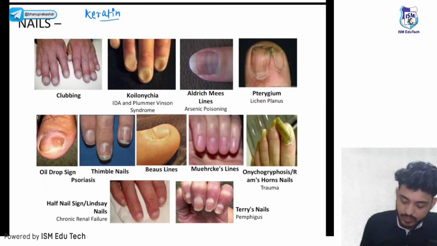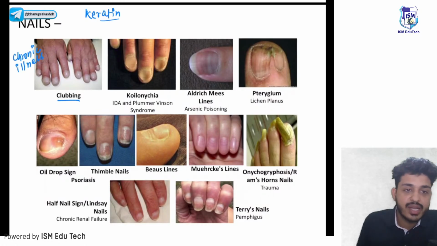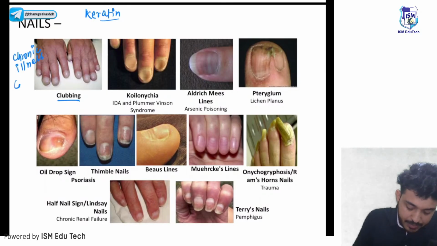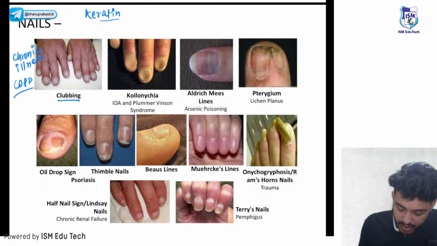First thing, you can easily identify this image, that is your clubbing. Clubbing is due to any kind of chronic illness. Most commonly it is seen with hypoxic disorders like COPD, emphysema, and lung pathologies mainly. So that is your clubbing.